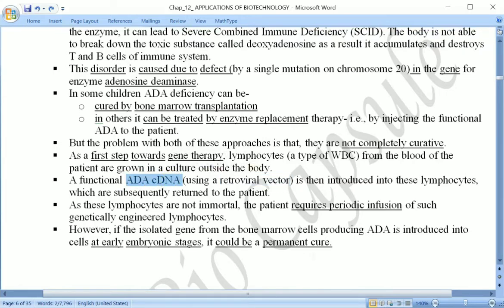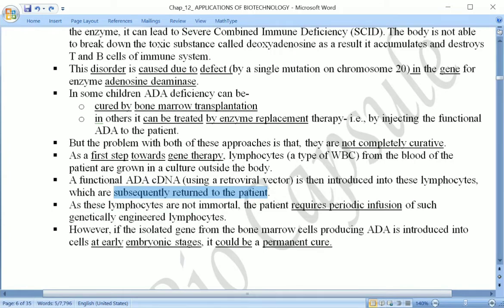That means the functional gene for adenosine deaminase was cloned, and that's why we are talking about cDNA here. This was linked to the genome of the retrovirus, and then the retrovirus was allowed to infect the WBC, that is the lymphocyte, and then these lymphocytes were returned back to the patient's body.